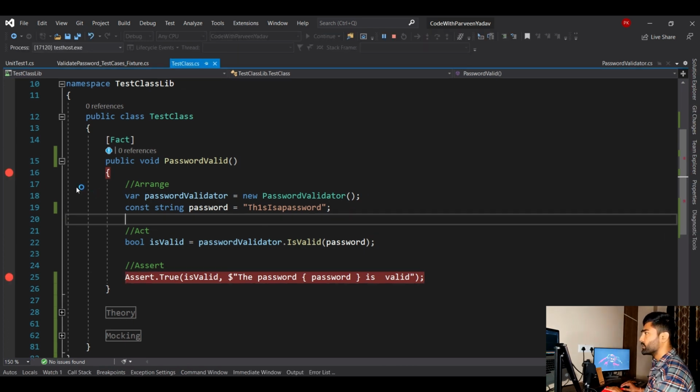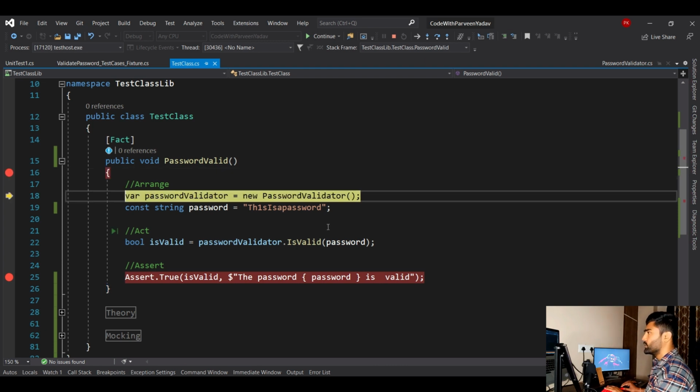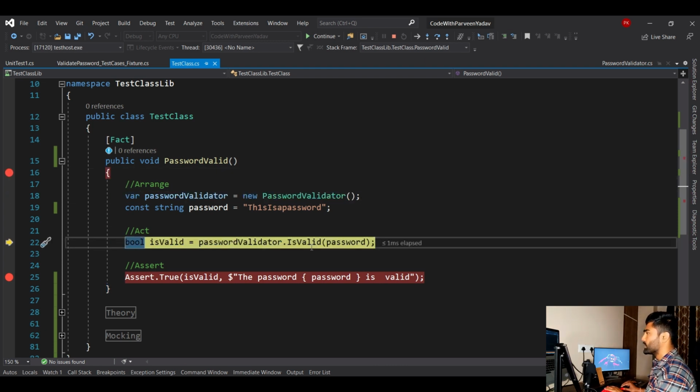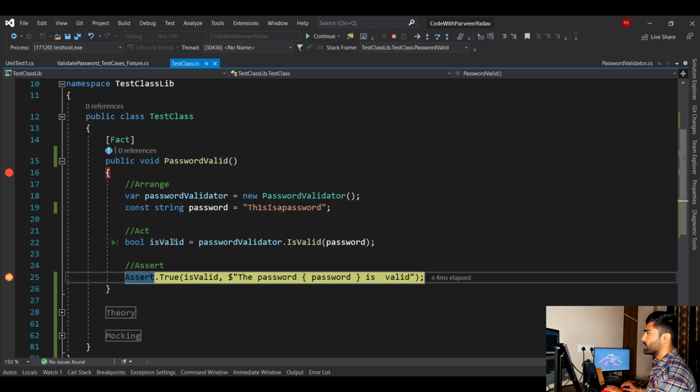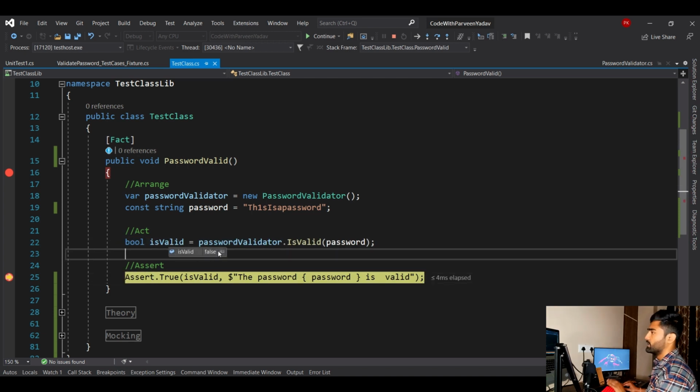Okay, so come on unit, come on debugger. Okay, here you go. Okay, F10. I'm not going to go inside this validator this time. Let's go forward. Okay, is valid should be false. Come on, yeah, here you go, right? Since I have made some wrong input, my logic is saying that this password is not valid.